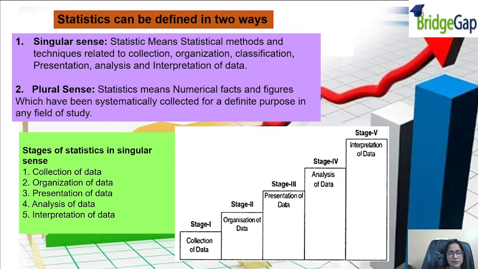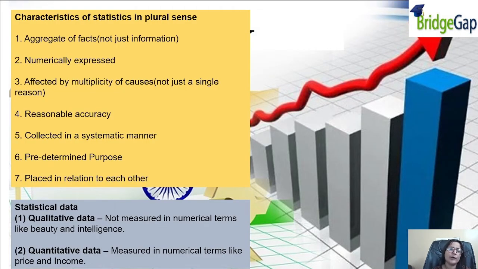So we work accordingly. Now, coming on to the characteristics of statistics in the plural sense. See, aggregate of facts, not just information. For example, if I say that there are 100 students studying in class 11th, this is just a fact, normal information. Yes, there are 100 students. But if I say there are 100 students studying in class 11th, out of which 70 students belong to the commerce section and 30 students belong to the science section.